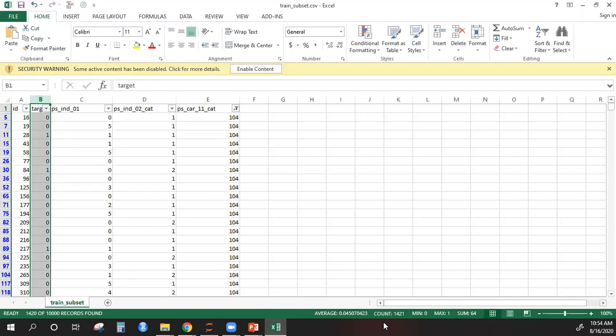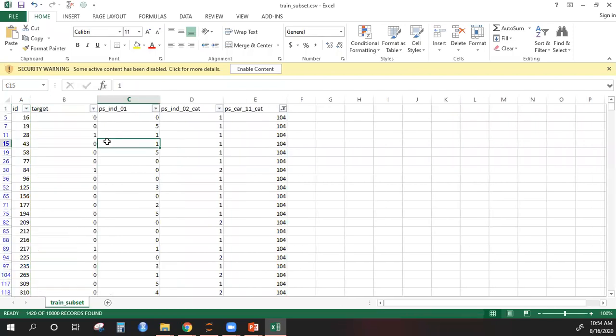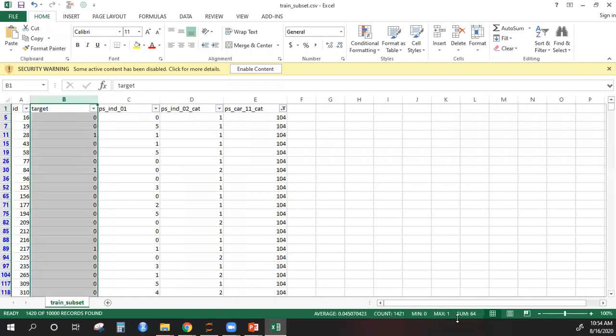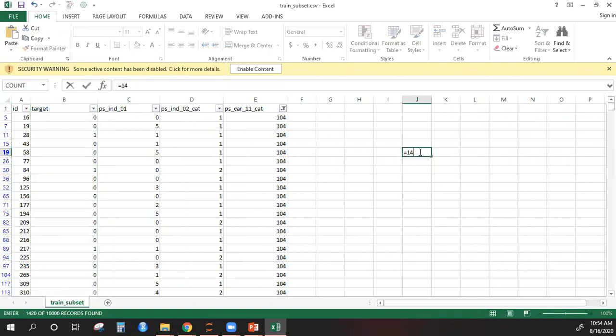Okay, so if you look at this average here, the probability is 0.04. That means out of these 1400, around 4% are ones, rest are zeros, right? You can even count how many are ones and how many are zeros. So you can see the sum is 64. That means there are 64 ones out of 1400. So 1421 is the total, and there are 64 ones, I think, right?